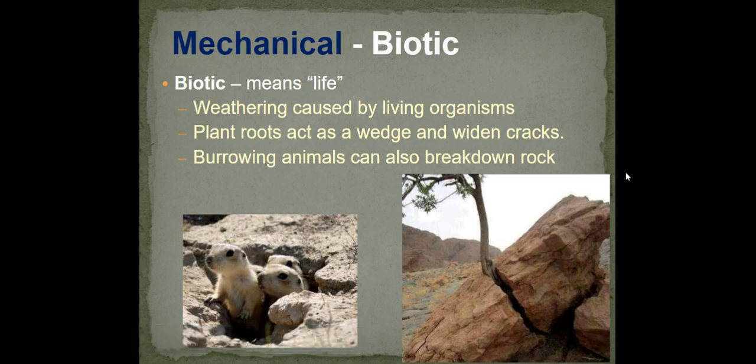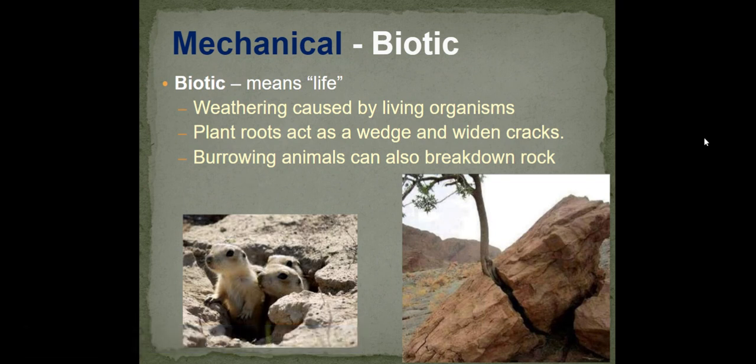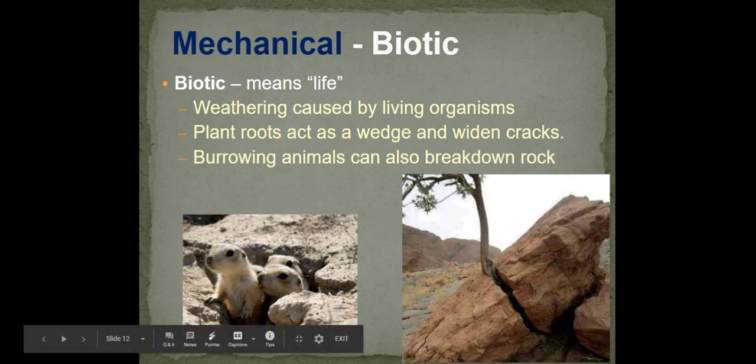The next type of mechanical weathering is biotic. Biotic, which we all know now, means life. And weathering caused by living organisms is called biotic. Plant roots act as a wedge and widen cracks. So, like in this tree here, you'll see how that tree is widening that crack. Burrowing animals can also break down the rock. So, on the left hand side, you see these animals that dig to burrow and they break down that rock as well. And the reason why it's called biotic is because it's broken down by life. So animals and plants are both living things.